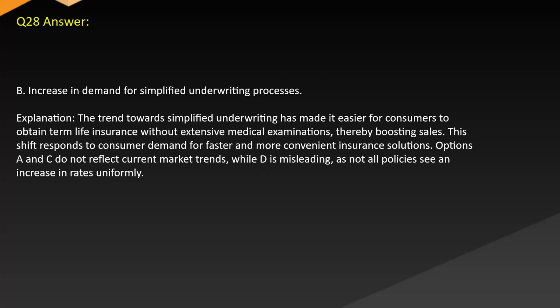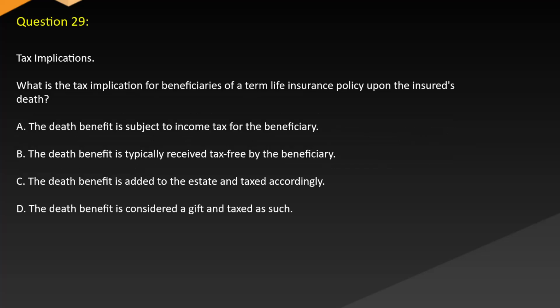Answer: B. Increase in demand for simplified underwriting processes. Explanation: The trend towards simplified underwriting has made it easier for consumers to obtain term life insurance without extensive medical examinations, thereby boosting sales. This shift responds to consumer demand for faster and more convenient insurance solutions. Options A and C do not reflect current market trends, while D is misleading, as not all policies see an increase in rates uniformly.